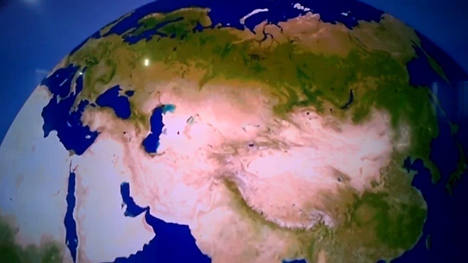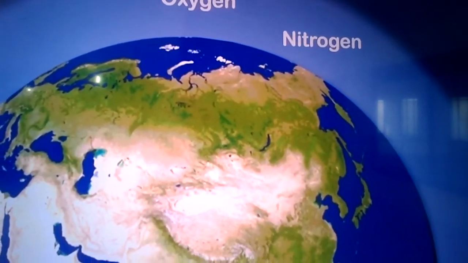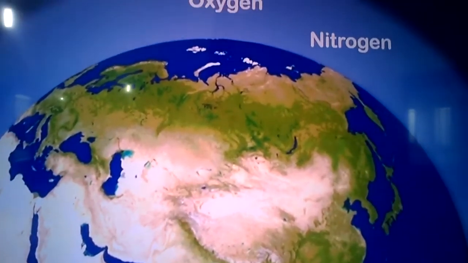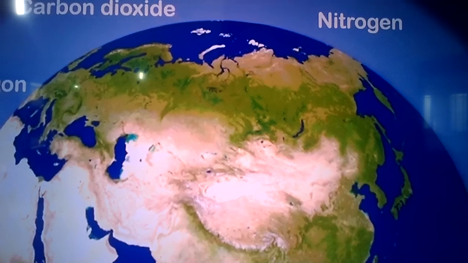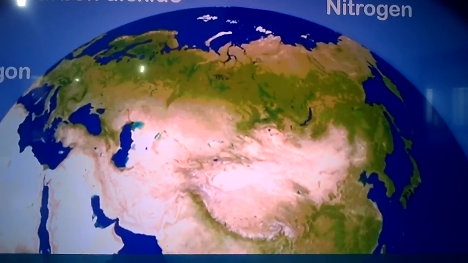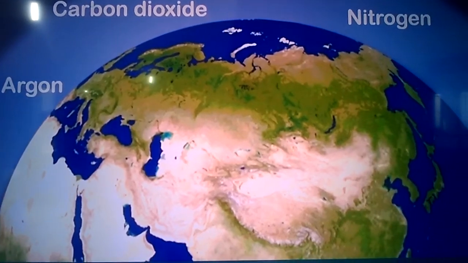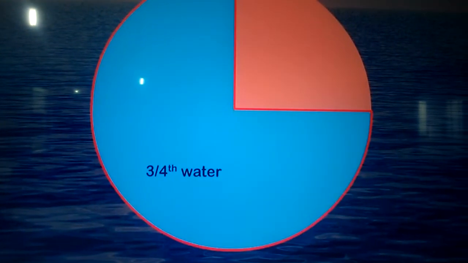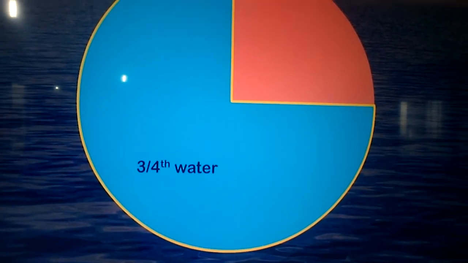See the earth. We have the oxygen, nitrogen gases. The important gases are oxygen and nitrogen. Other gases like carbon dioxide we can see. These are present in very small quantity. See the water on earth. 3/4 of the earth is covered with water.